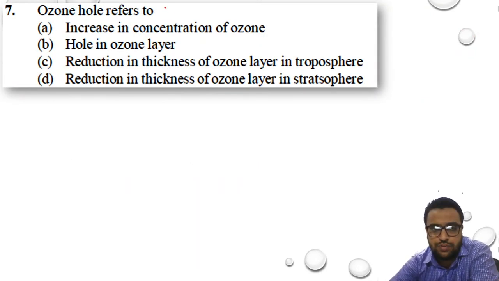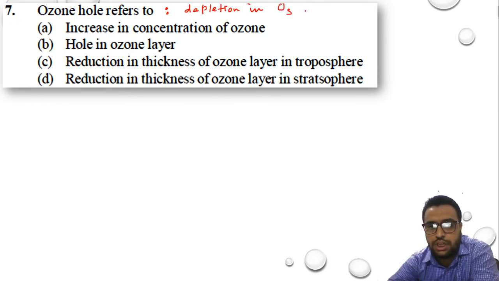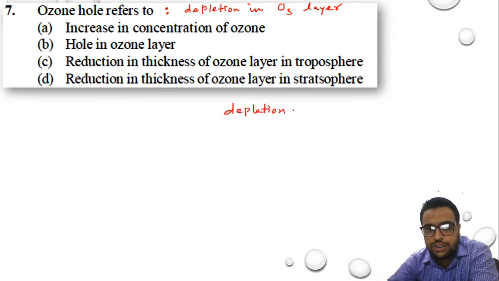Ozone hole refers to... first of all, try to understand what the ozone hole is. Ozone hole is formed due to depletion in the ozone layer. What is the formula of ozone? O3. The O3 layer is called the ozone layer. So when there is depletion in the O3 layer, then the ozone hole is formed. So what is the meaning of depletion? Try to understand what depletion is.